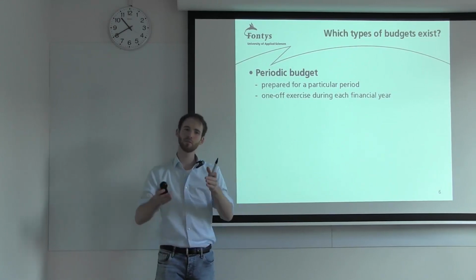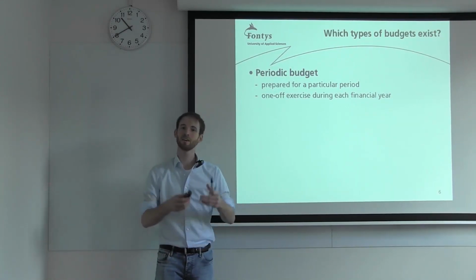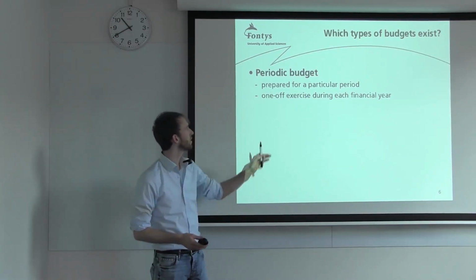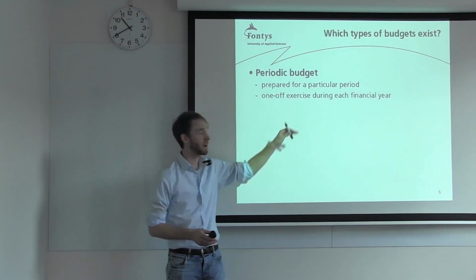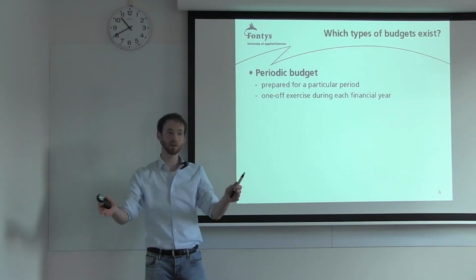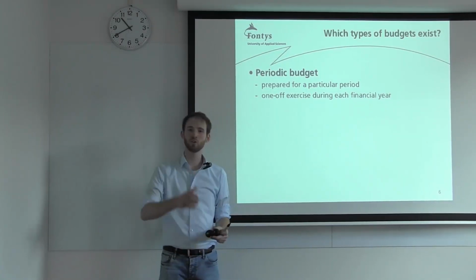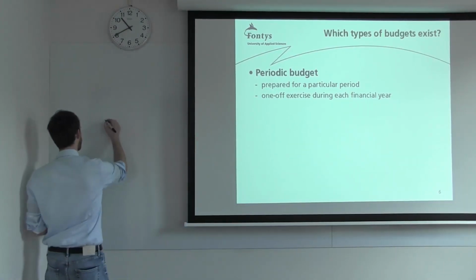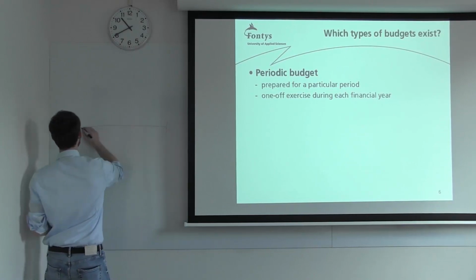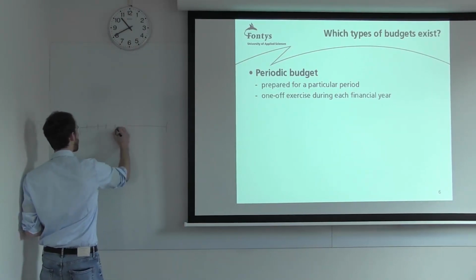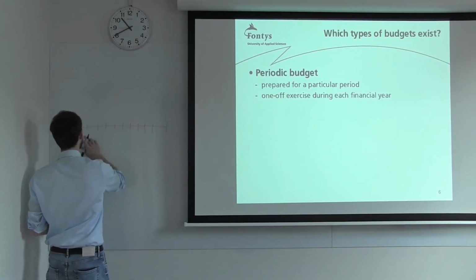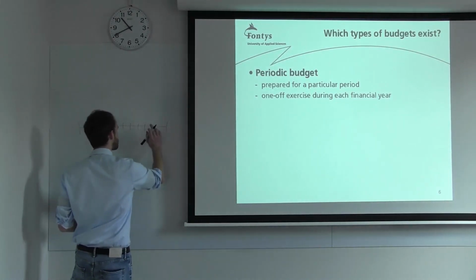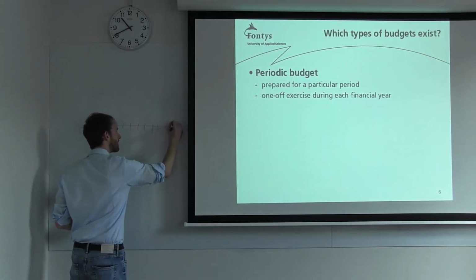This is a budget where you sit down, let's say in November or December, and you plan for the complete next year. So it's prepared for a particular period, like 1 year, and it's a one-off exercise. You do it once and then it's finished. So let's say we are planning for our next year. Let's say this is our next year from start to end, and then we have our different months: January, February, April, May, June, July, August, September, October, November, and December.